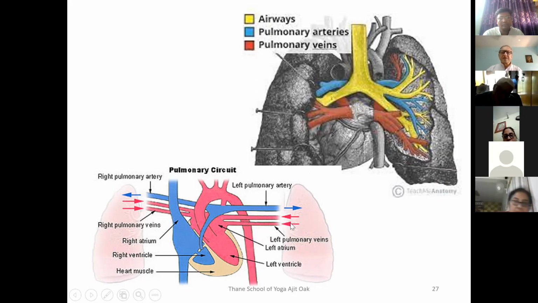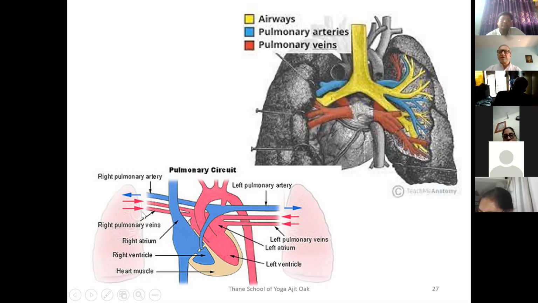Lungs and heart. These are connected. The oxygenated blood will flow to the heart through the pulmonary vein. It comes to the heart and then to this ventricle, and through the aorta, it gets pumped to the different parts of the body.